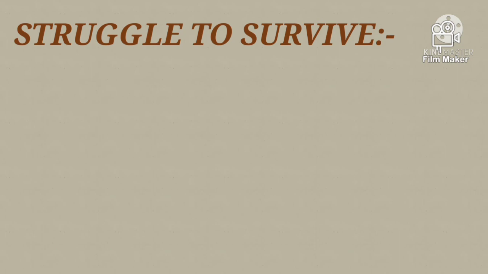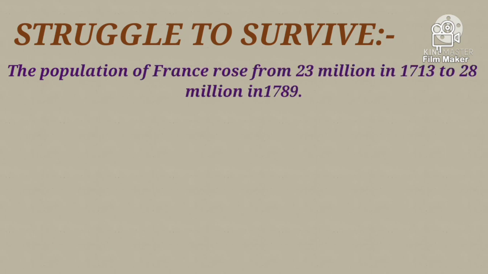That is, how was the condition of people due to increased taxes? As we already discussed in our previous video, the French government increased the taxes and only the members of the third estate had to pay all the taxes. Now let's study how the people were struggling to survive.